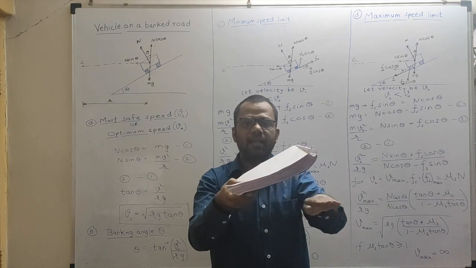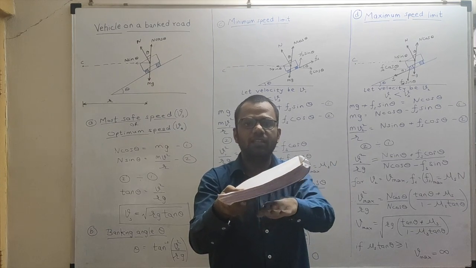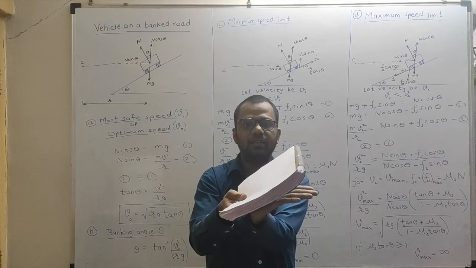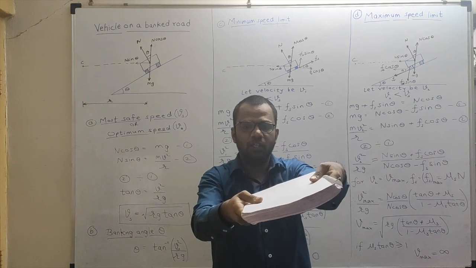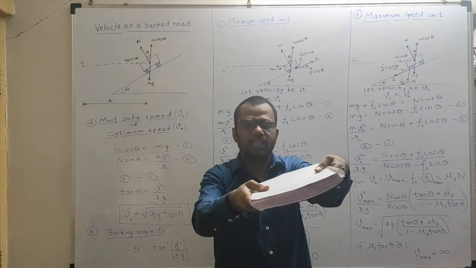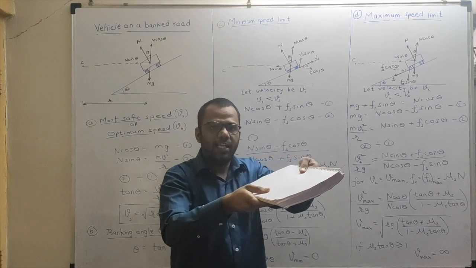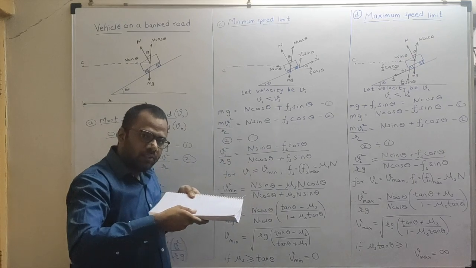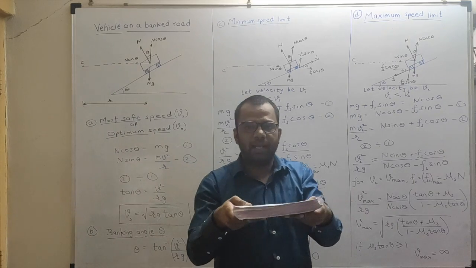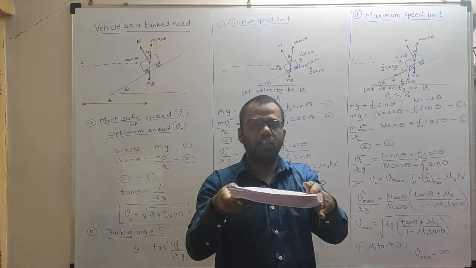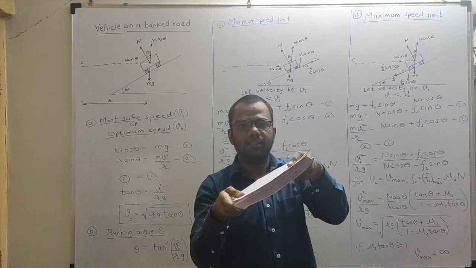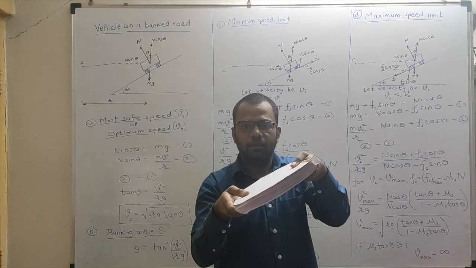So there will be some angle of the road surface with the horizontal. As you can see, this is the angle made by the road surface with the horizontal. It will be tilted with the horizontal as long as it is curved. The process of raising the outer edge of the road as compared to the inner edge by some angle is called banking of the road.